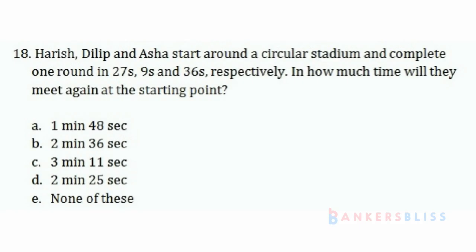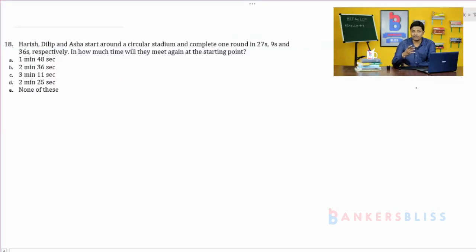Problem number 18. Harish, Dilip and Asha start around a circular stadium and complete one round in 27 seconds, 9 seconds and 36 seconds respectively. In how much time will they meet again at the starting point?